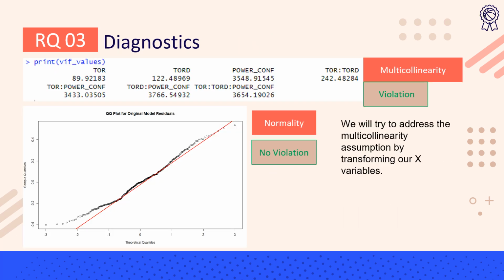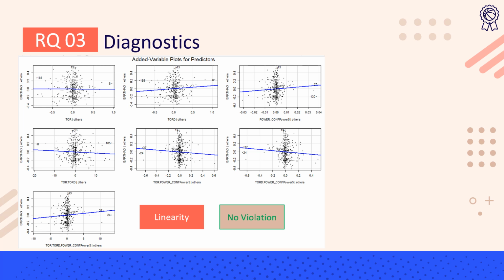So we check for the multicollinearity using the VIF test and the normality using the QQ plot. We can see that for multicollinearity, we have a violation as the values are not less than 10, as we have values in the 3000s and hundreds. We see that there is no normality violation from the QQ plot. Going ahead with the added variable plots to check for linearity violations, we see that there are no linearity violations.